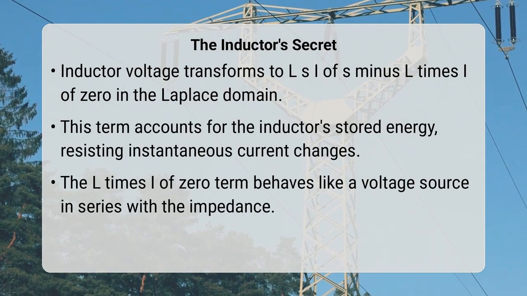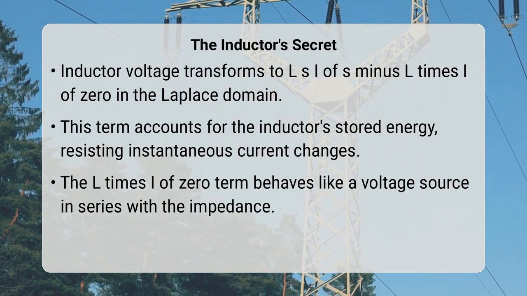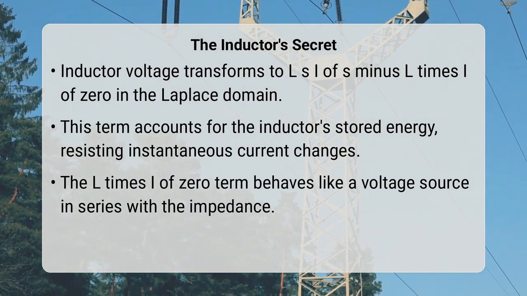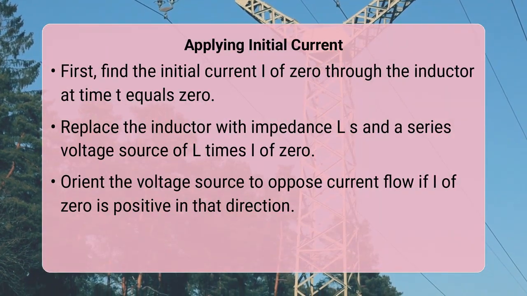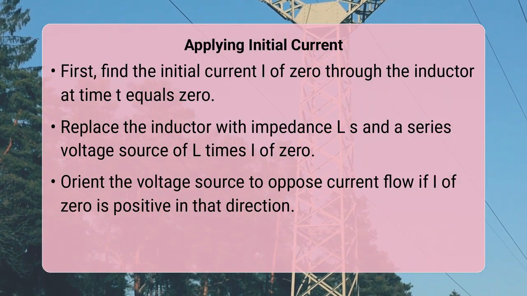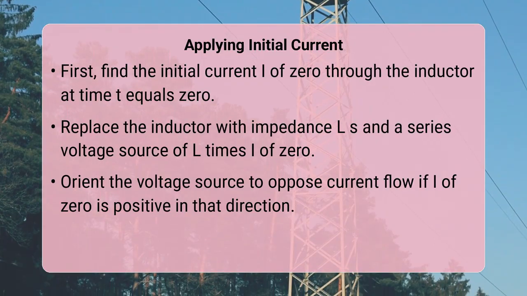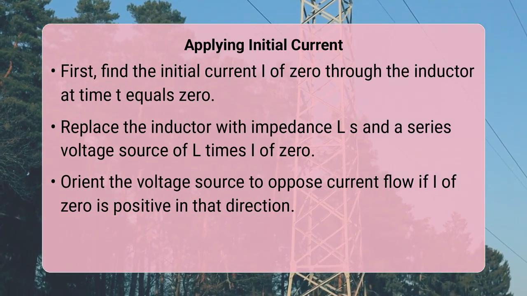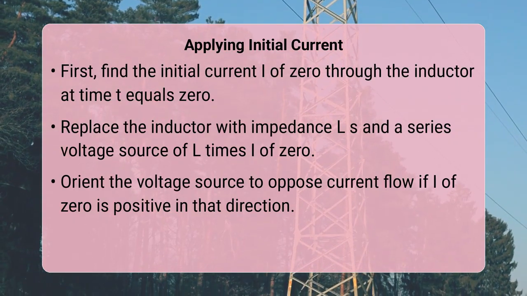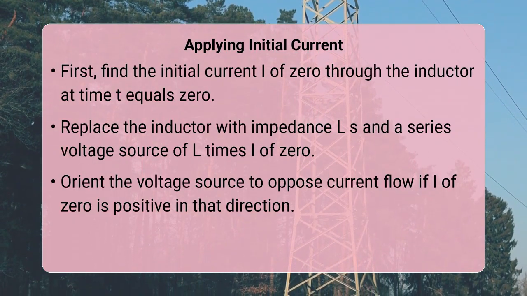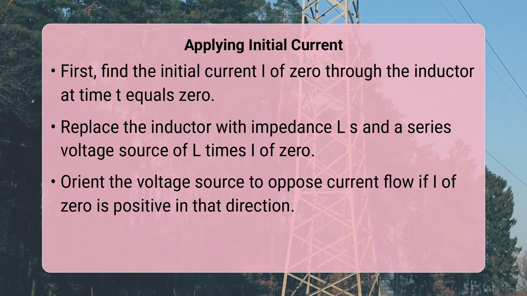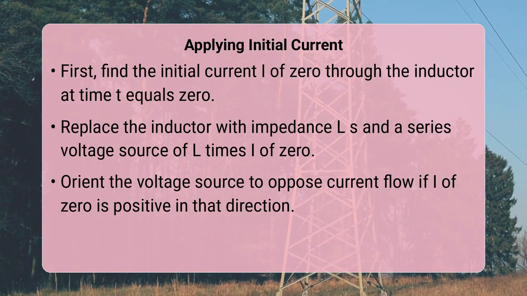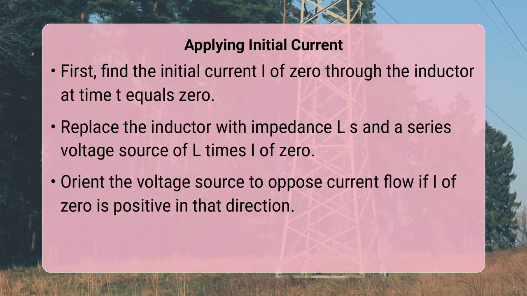into the S-domain. To practically incorporate this, first determine the initial current I(0) through the inductor just before the event that changes the circuit, such as a switch closing or opening. Then, when drawing your S-domain equivalent circuit, replace each inductor with an impedance of Ls in series with a voltage source. This voltage source has a magnitude of L times I(0).